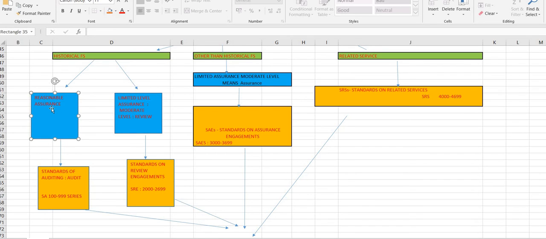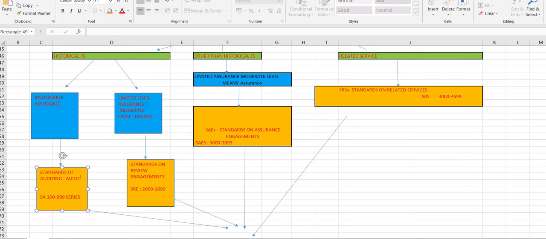If it is reasonable assurance, you are covering a lot. So I asked you to remember a term called audit over there, right? Reasonable assurance means audit, because reasonable assurance is something you actually do as an auditor. You will not do fully, but you will not do less also. So that is called standards of auditing. Audit is a key word here.